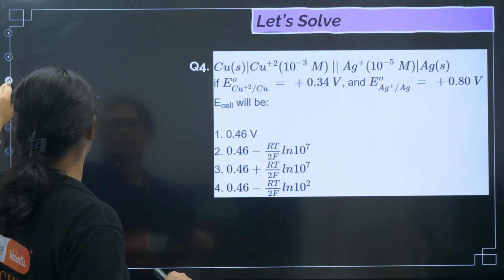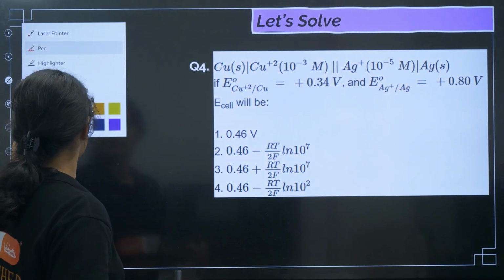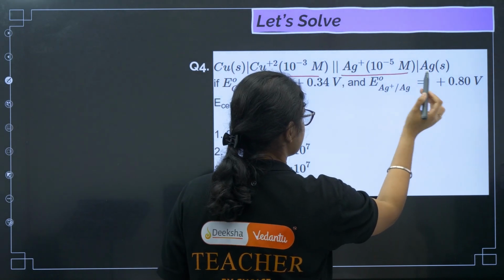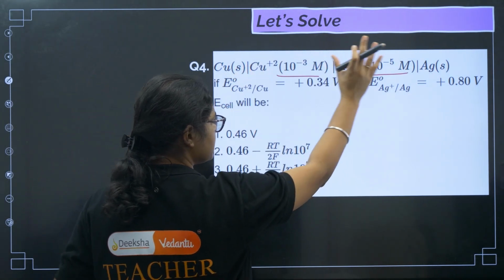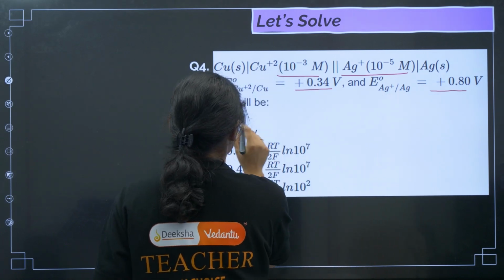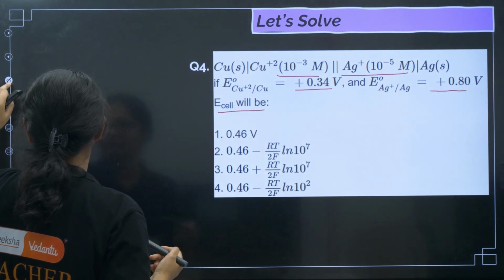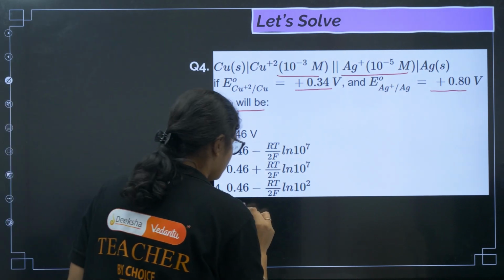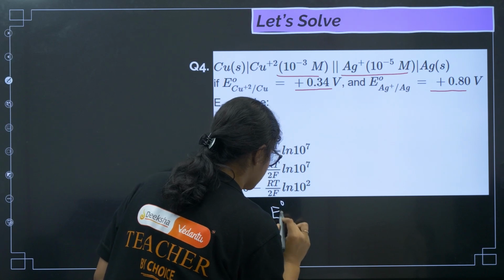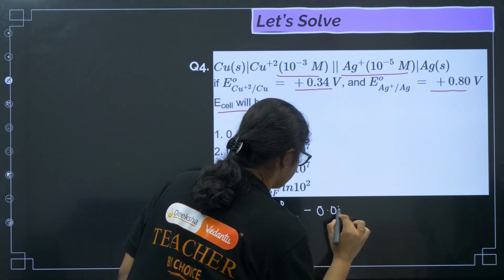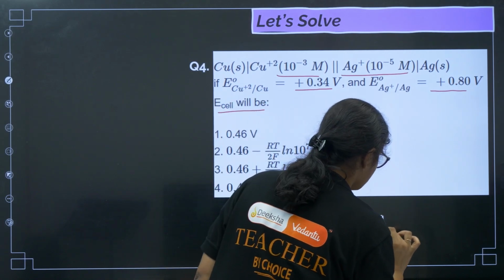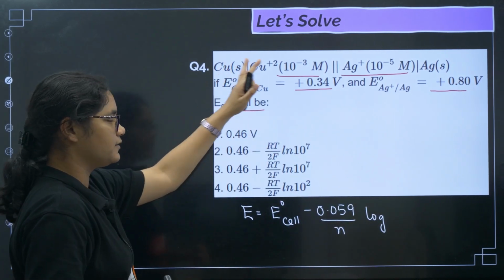Another question is there from the Nernst equation of a cell, the Nernst equation for a complete cell. So the Cu2+ concentration is given, and the Ag+ concentration. So the cell here, the anode part is copper, the cathode part is Ag. E naught of copper is given, E naught of silver is given, and we need to calculate E of the cell. So again let us use the complete equation. We have E of the cell equal to E naught of the cell, minus 0.059 by n, log of products by reactants. For that we need to write the equation correctly.